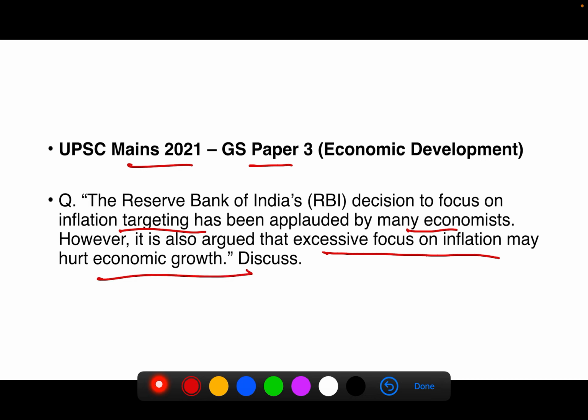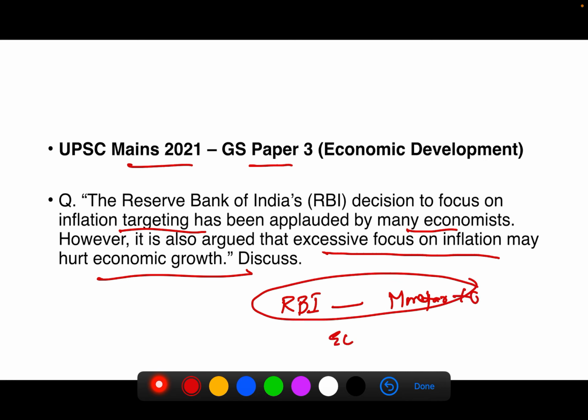The main conclusion of this question is that the RBI should not focus exclusively on monetary policy to control inflation, but should also keep economic growth in mind, so as to attain both economic growth and price stability.